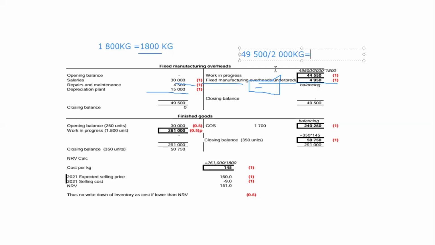So 49,500 over 2,000 is 24.75. And after that, you take that amount and multiply it by the actual production. So the actual production is 1,800.